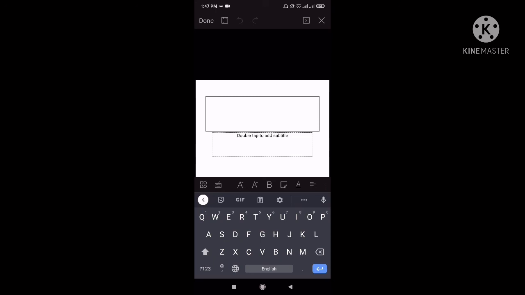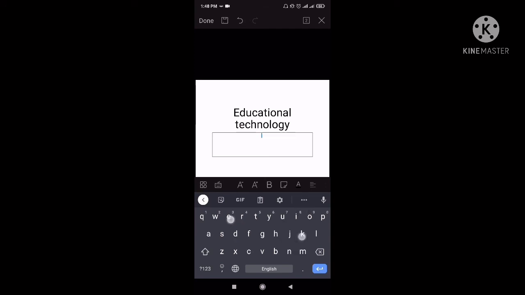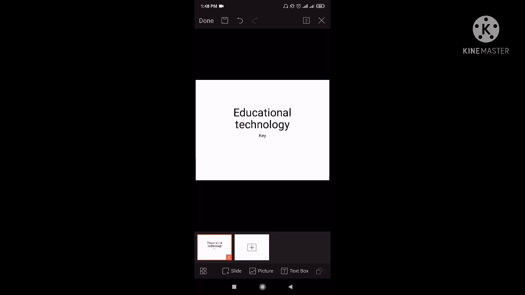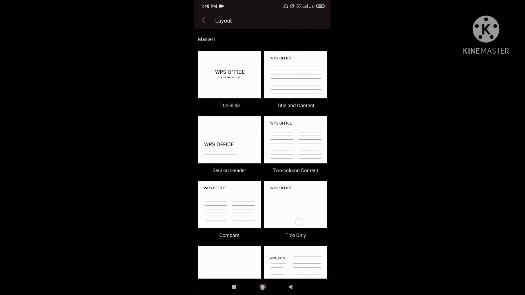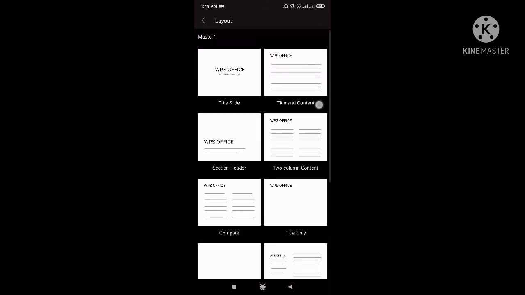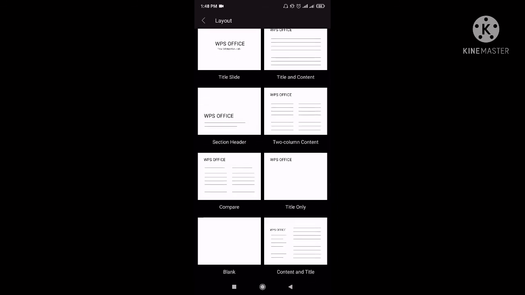For example, ang ilalagay natin dito is Educational Technology. Then, double tap for our subtitle. Then, okay. So, kung kunwari tapos na kayo dito, proceed tayo sa next slide. So, pipindutin lang natin pwede itong plus slide. Then, pwede tayong makapili kung ano yung design. So, yung title slide, title and content, section header, two column content.